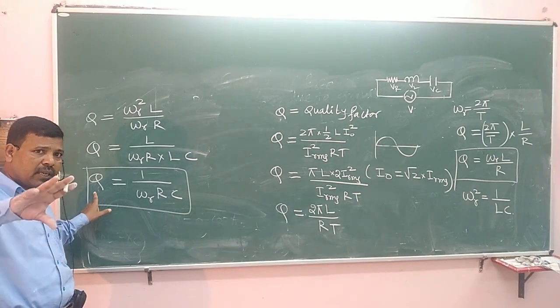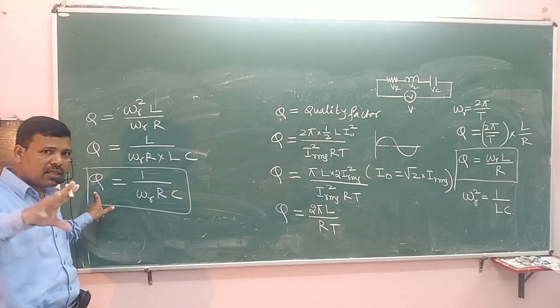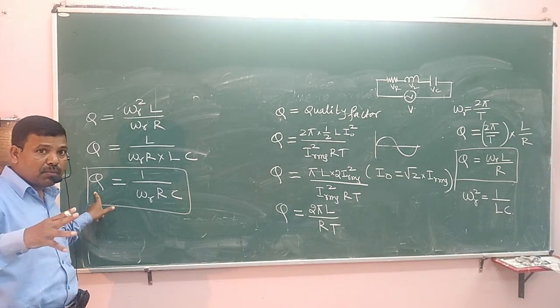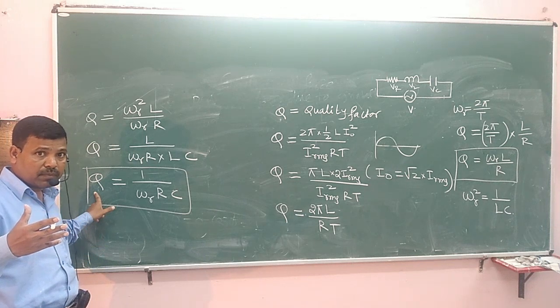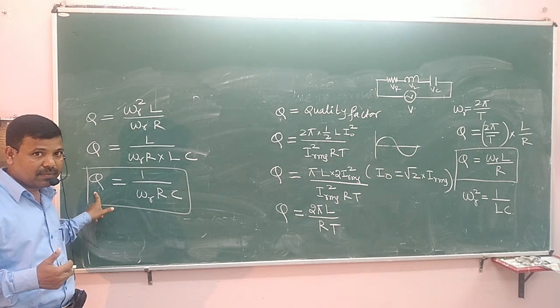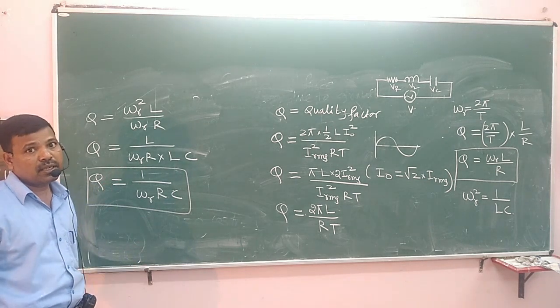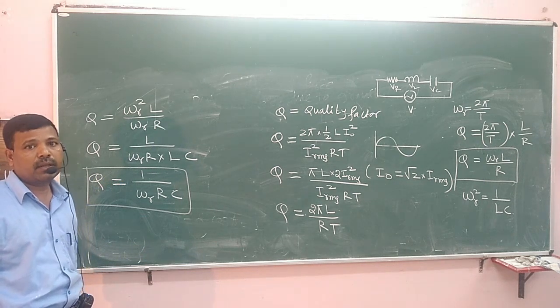The quality factor should be very large. If the quality factor is large, then the sharpness of resonance will be more. More the sharpness, more the quality factor. That's how the quality factor plays a vital role. Okay, fine.